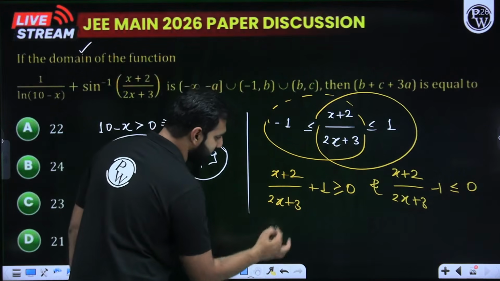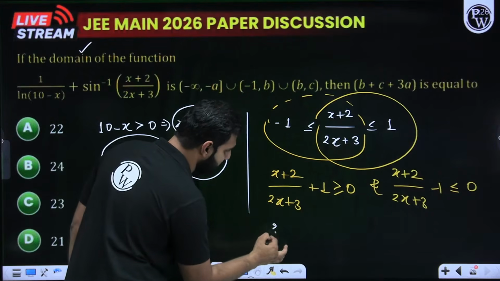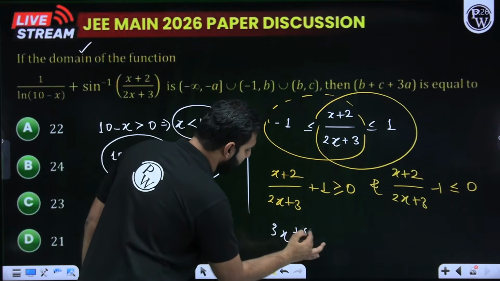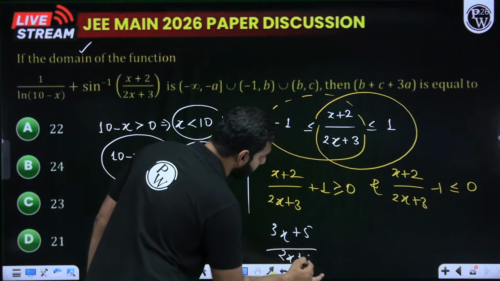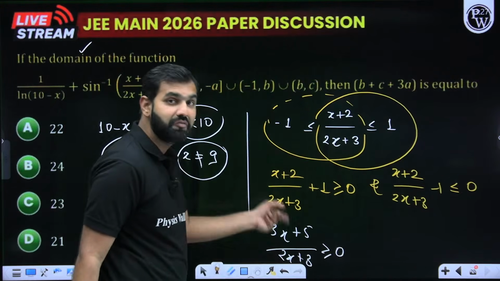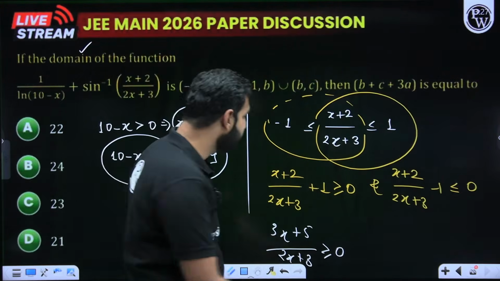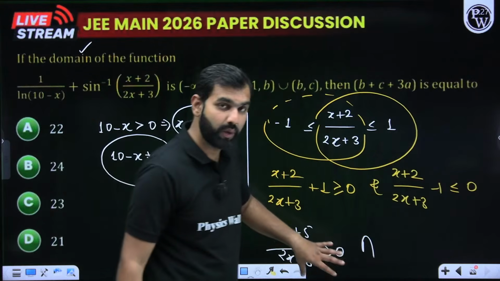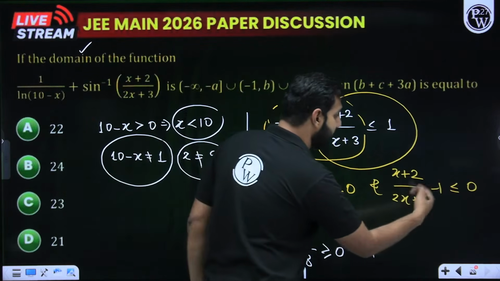I'll simply take the LCM. So it will be x plus 2 plus 2x, that is 3x, 2 plus 3, that is 5, divided by 2x plus 3, greater than or equal to 0. So by using the wavy curve method, you'll find a solution from here. And with that solution, you've got to take an intersection of this solution.